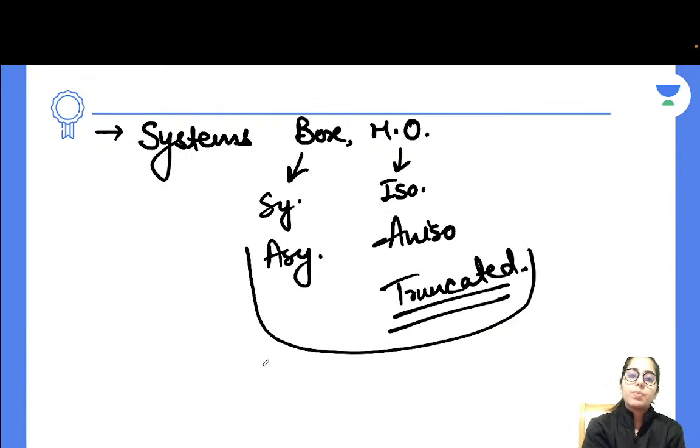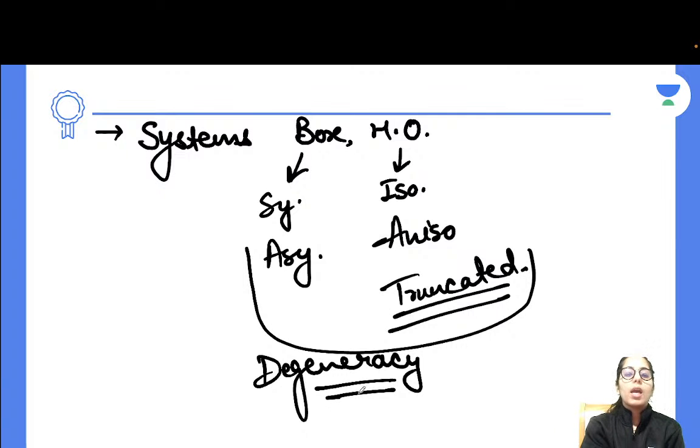When you prepare this part, you should also know about the degeneracy part from this section. Like what is the degeneracy formula, how we can find the degeneracy, and what is the meaning of degeneracy. That should be getting clear to you as well.